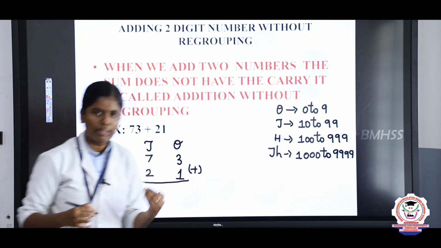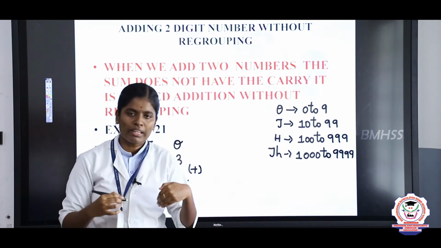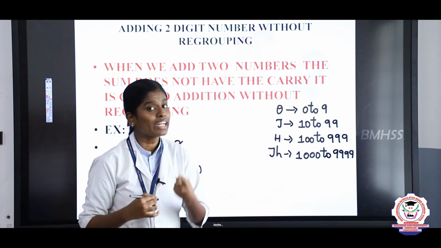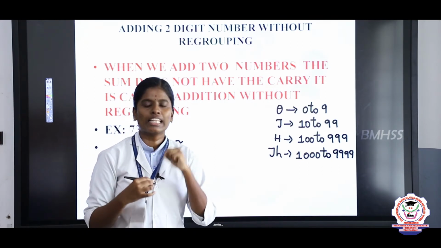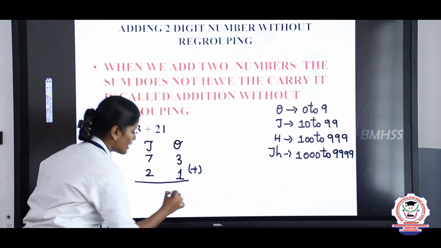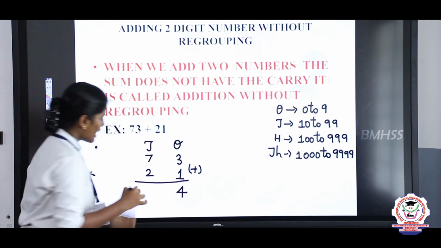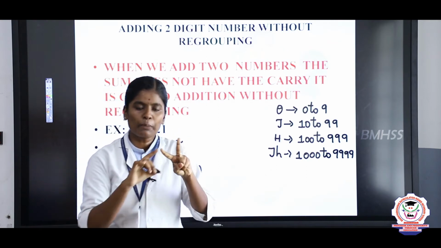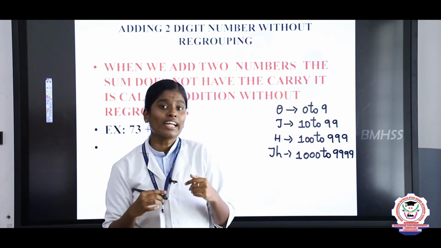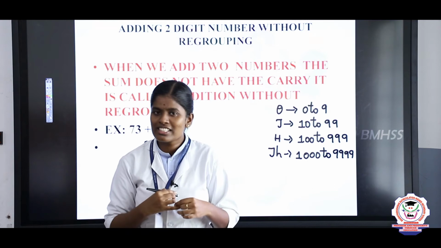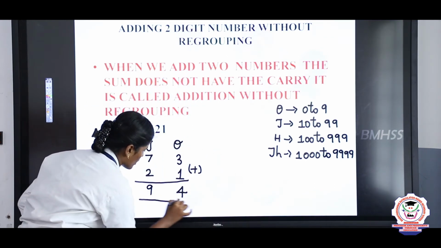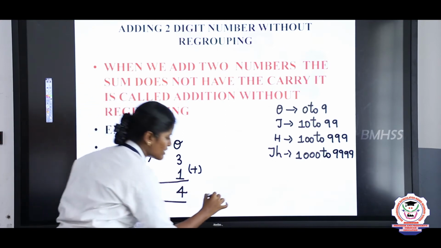Now we are going to add this. While adding the number, first you should start with the ones place. Now keep 3 in the mind, 1 in the finger. 3 after, what is the answer? The answer is 4. So the answer is 4 ones. Next you will take 7 in the mind, 2 in the finger. 7 after, 8, 9. So the answer is 9 tens. So write 9.